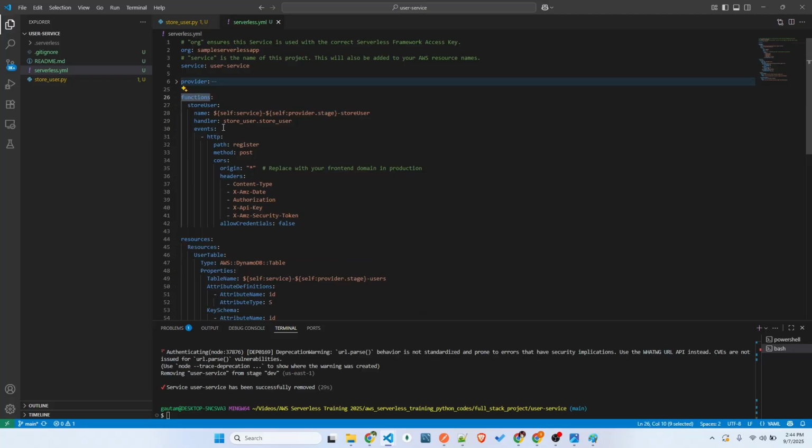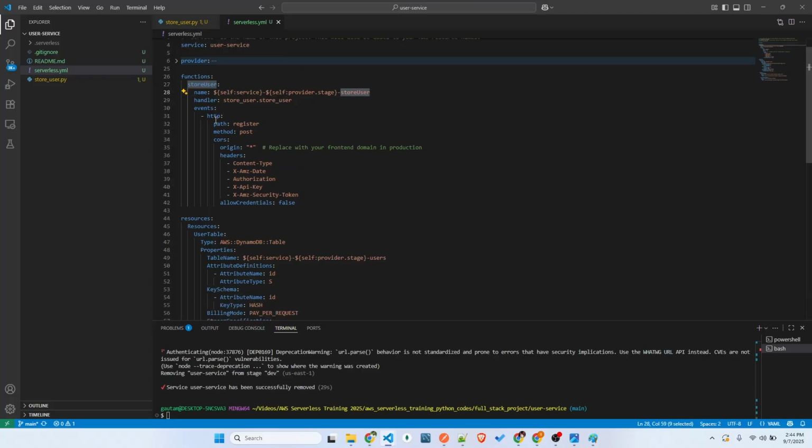If you come to functions, I said we are going to store the data. I created a store user Lambda, and it's going to create an API gateway, and I enabled CORS here. CORS is something I'll explain quickly, why we need this and why we didn't use it in the previous class.